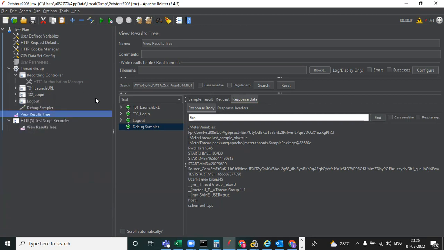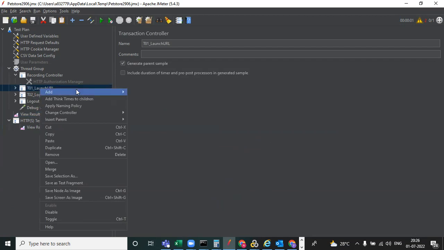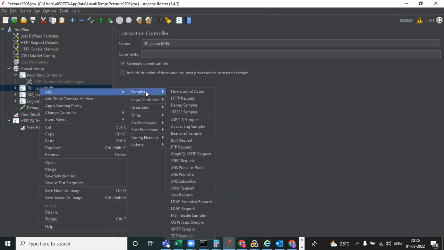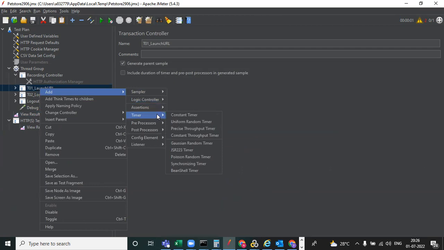Okay, now we need to give some think time for each and every page, right? To give think time, we need to click on add. Here we have timers. We have the constant timer and uniform timer. Constant means it is a fixed value, like 3 seconds or 4 seconds. Uniform random means if you give 0 to 10 seconds, it picks randomly, 3, 4, 5, up to 10. So you can use either one.